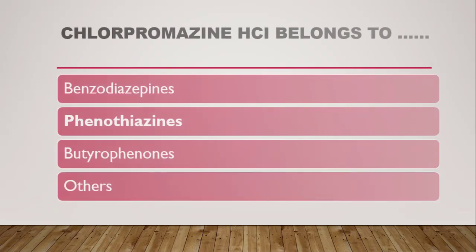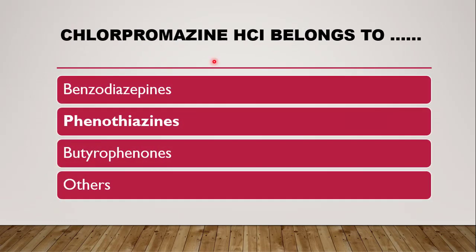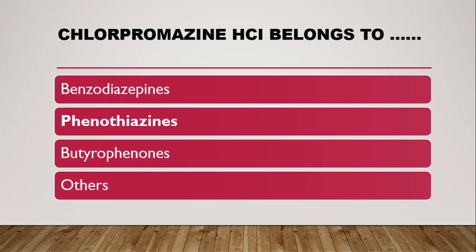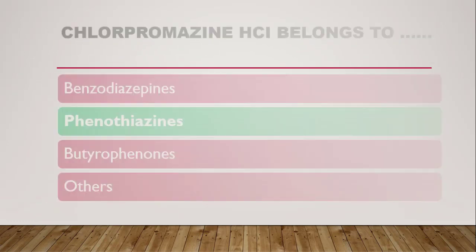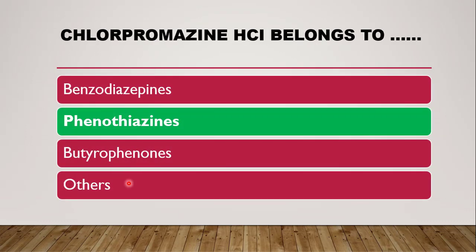Next question is, chlorpromazine hydrochloride belongs to which class? Either benzodiazepine, phenothiazine, butyrophenone, or others. The correct answer is phenothiazine. Chlorpromazine hydrochloride and prochlorperazine maleate, all these drugs contain the phenothiazine heterocycle. The correct answer is phenothiazine.